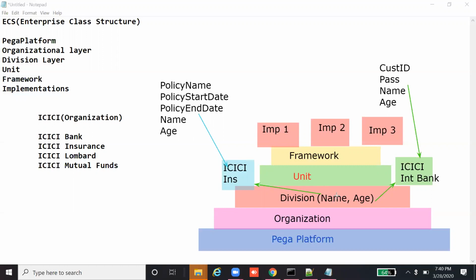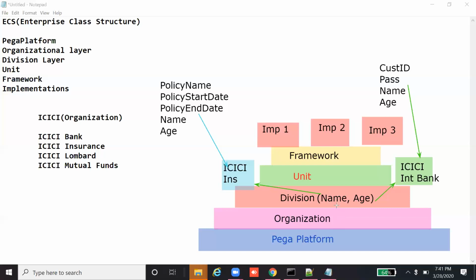This is all about reusability, making things as reusable as possible for the developer, instead of creating extra code or extra rules when building the application.